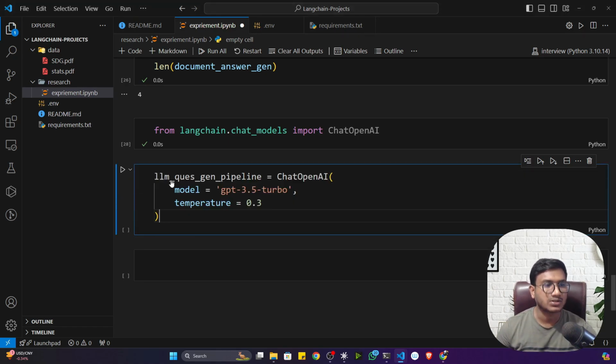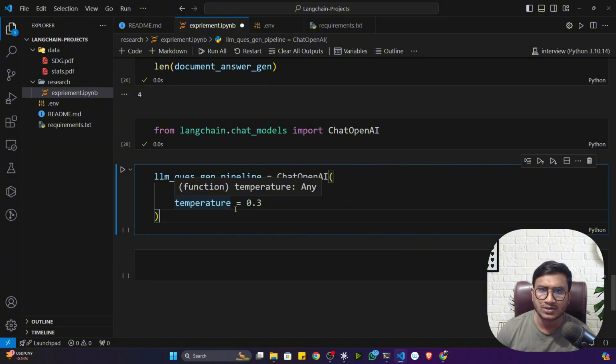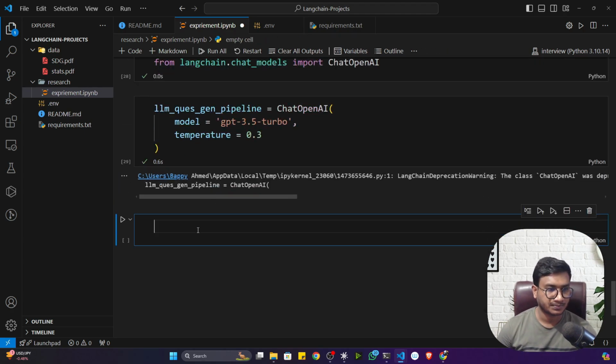So this is the code snippet. ChatOpenAI, inside that you can give the model name. Let's say I want to use the GPT 3.5 turbo model, and this is the temperature parameter. You can also give a max length parameter and so on. The temperature parameter is a creativity parameter. I already explained what the temperature parameter is. Now let me define my LLM.